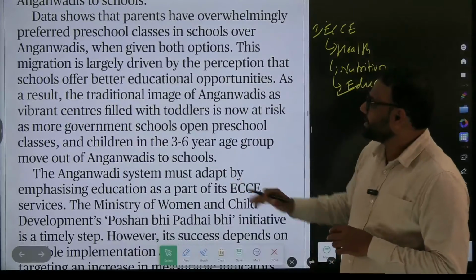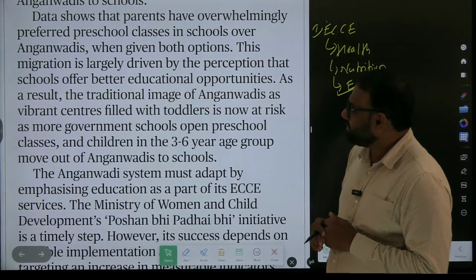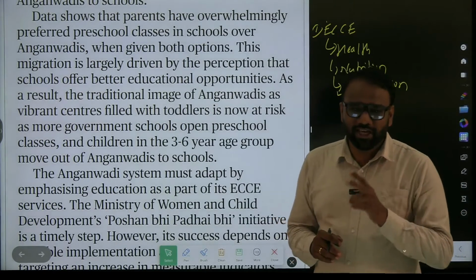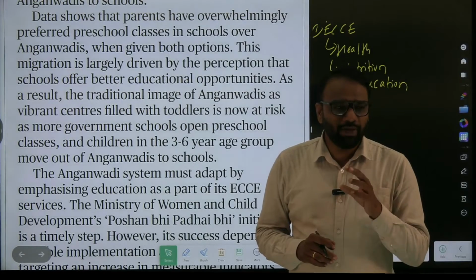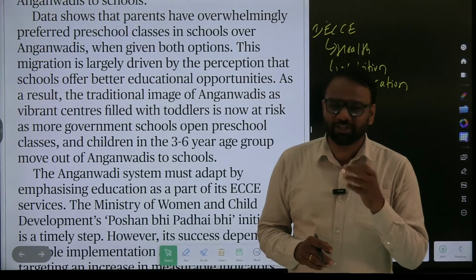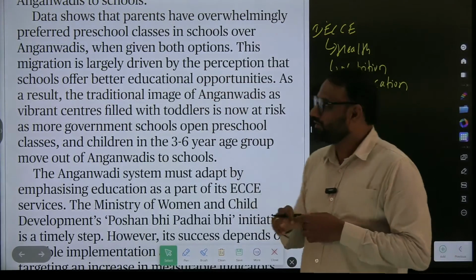Data shows that parents have overwhelmingly preferred preschool classes in schools over Anganwadis when given both options. So this is a parent's behavior. Parents are given two choices, whether you want your child to have proper food in the Anganwadis or a proper education in the schools. So what are they preferring? They are preferring schools rather than Anganwadis.